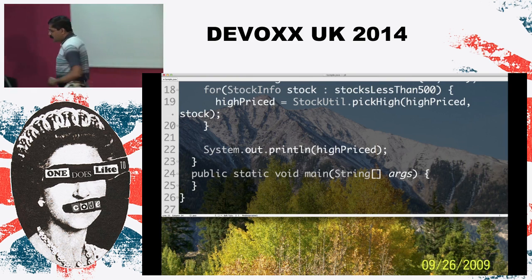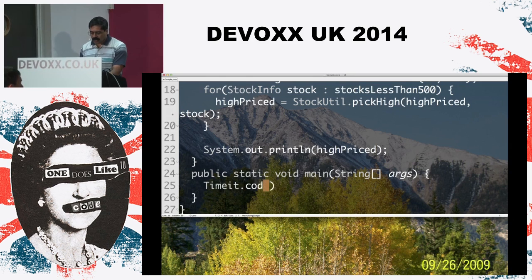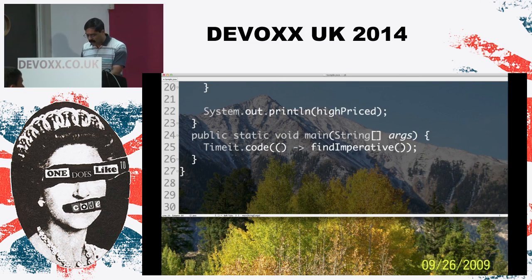Now I want to run this code, but before I run this code, I want to time this code. So timeIt.code, and I'm going to ask it to go ahead and time this code. This is going to report to us the amount of time this code is taking. And so I'm going to simply say findImperative. So while I run this code, let's talk about what this is actually doing.